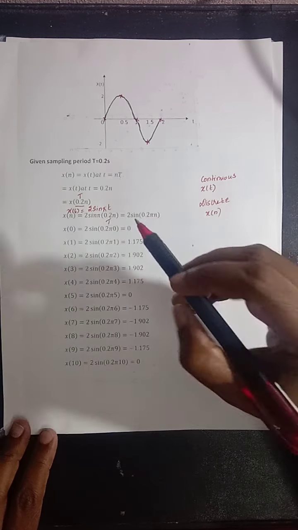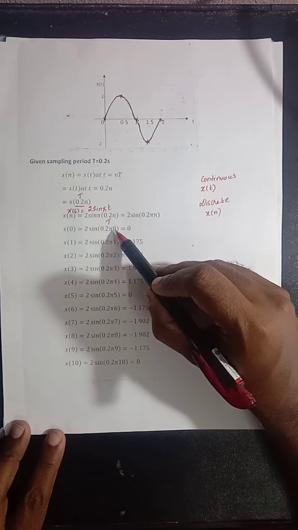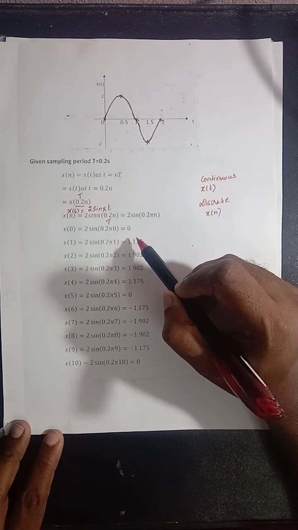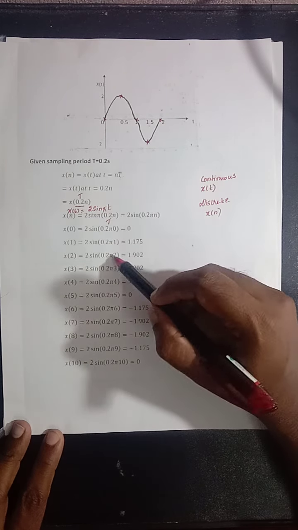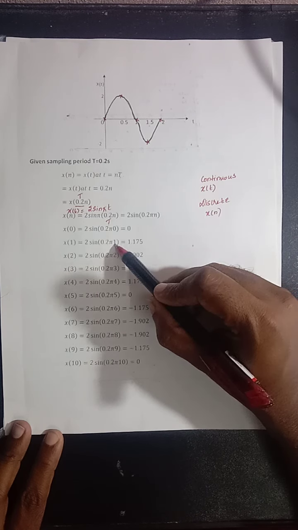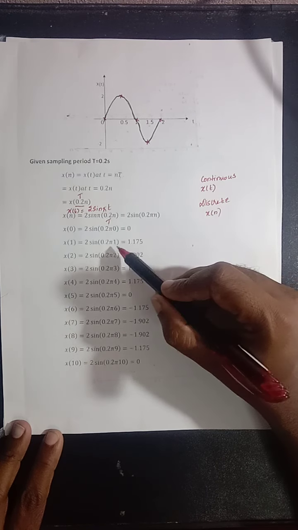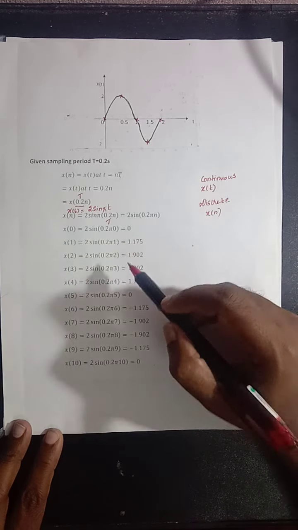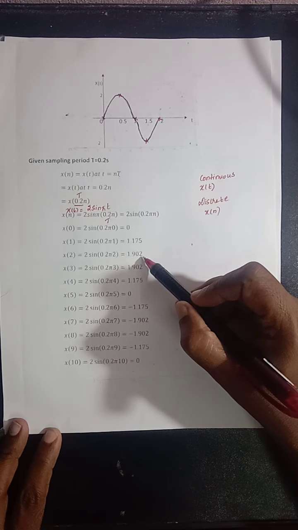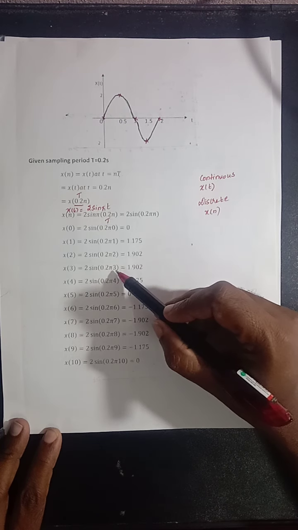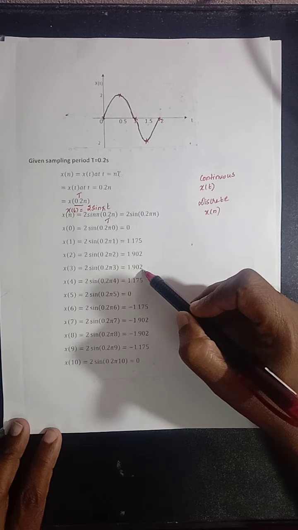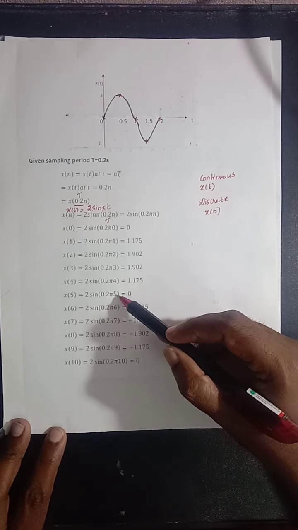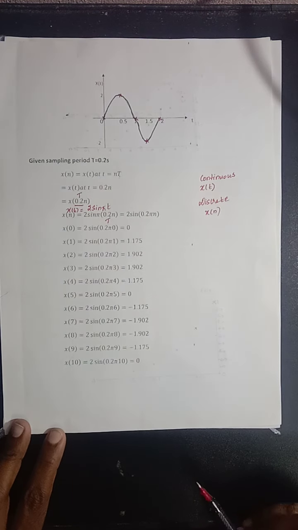First, substitute n is equal to 0. You can use a calculator, taking the value of pi to be equal to 180. The answer is equal to 0. Then substitute n is equal to 1, the answer is 1.175. Substituting n is equal to 2, it is 1.902. Substituting n is equal to 3, it is 1.902. Similarly, we have to substitute values till n is equal to 10.